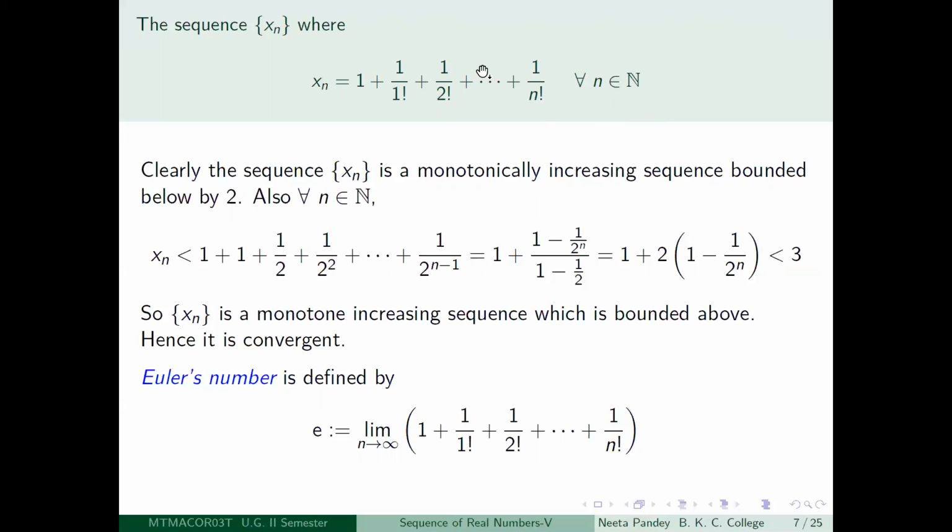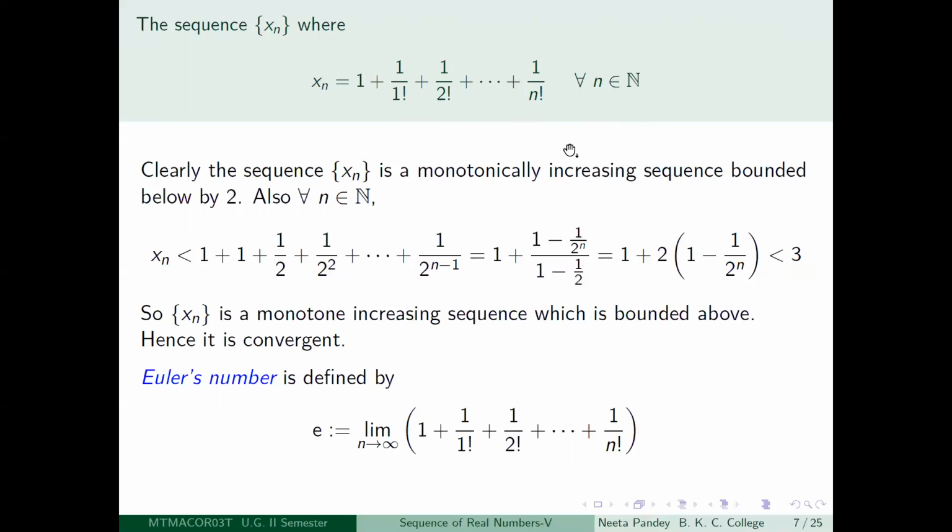Again, we'll do this for all. So in general, I will have a 1 by j factorial here. So that means 1 by 1 into 2 into 3 into 4 into etc. till j. So the first 2 you let it be as it is. Then instead of 3 you write a 2 again. Instead of 4 you write a 2 again, and so on till j you write 2 again. So what will you get? You will get 2 to the power j minus 1 total, because the first one was 1.